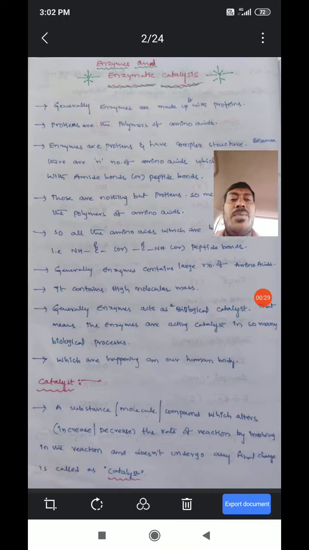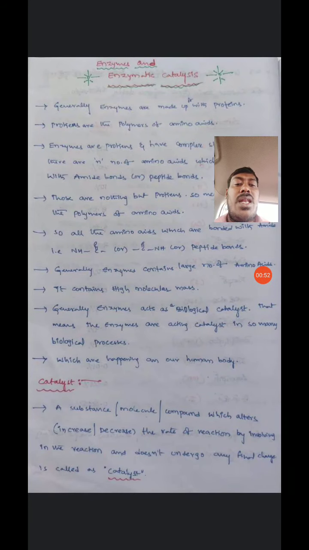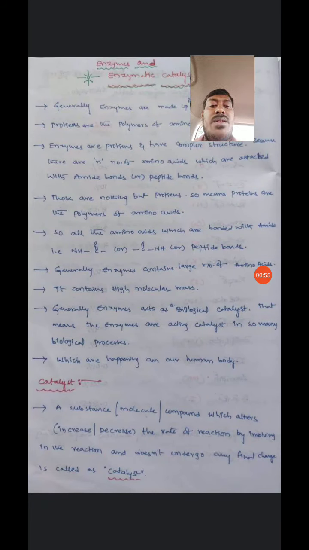Generally, proteins are the polymers of amino acids. So enzymes are made up of proteins, and these proteins are polymers of amino acids. Enzymes are proteins and have a complex structure because there are n number of amino acids which are attached